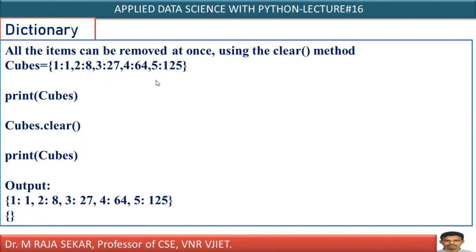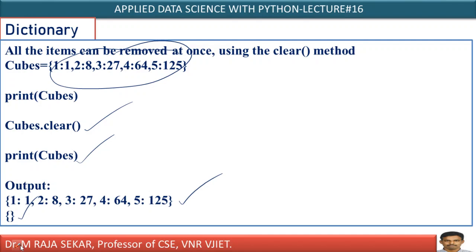All the items can be removed at once. Yes, this also we discussed in other data structures. Print cubes means it will display all the elements. Cubes.clear() means all the key value pairs will be removed. You will be left with an empty dictionary.